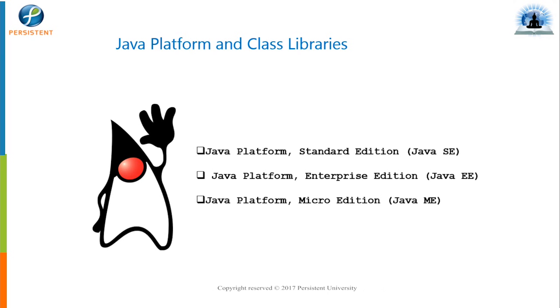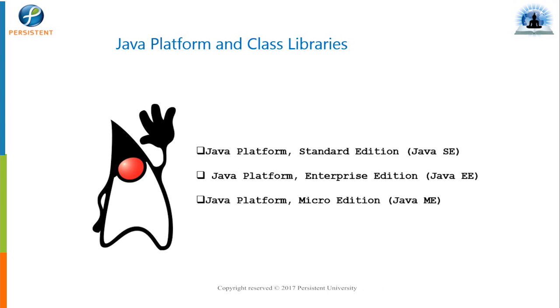What we are studying currently is core Java, which is the Java 2 Standard Edition, J2SE. The advanced version is J2EE, Java 2 Enterprise Edition. Along with that, we have J2ME, which stands for Java 2 Micro Edition.